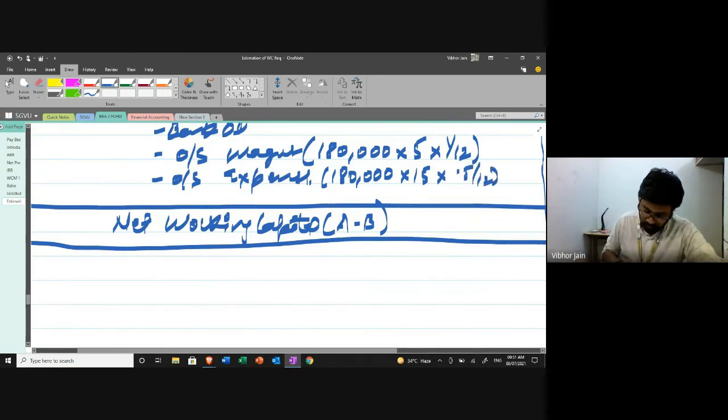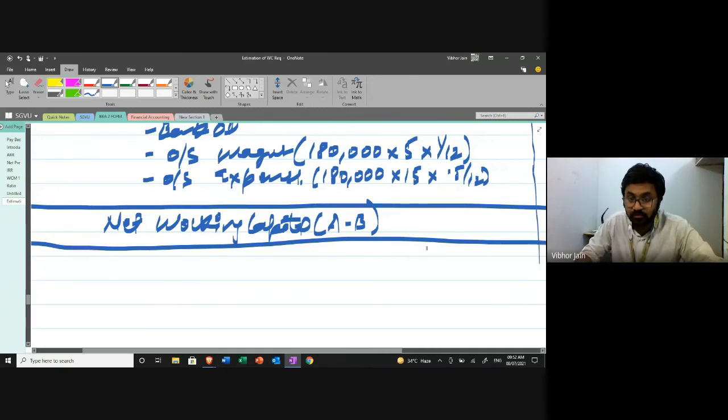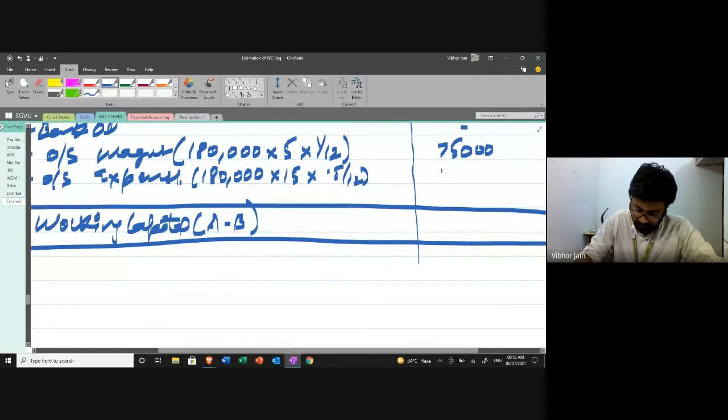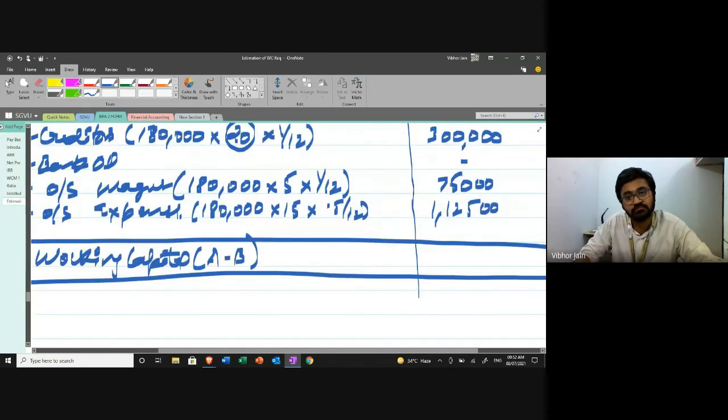So 180 into 15 into 0.5 divided by 12. This is 1 lakh 12,500. Clear?